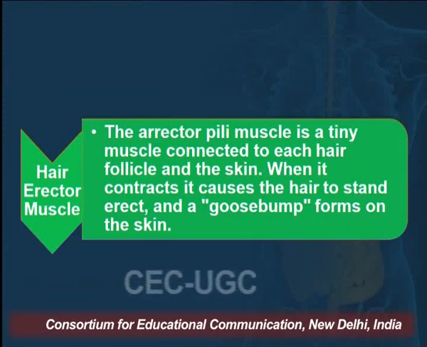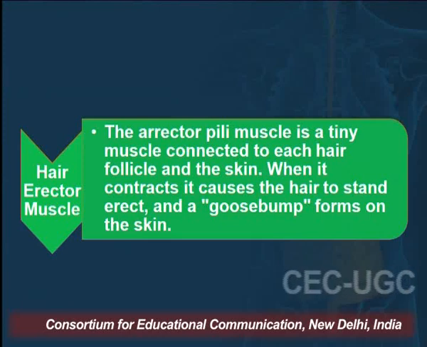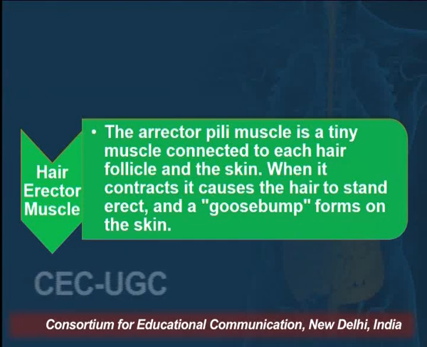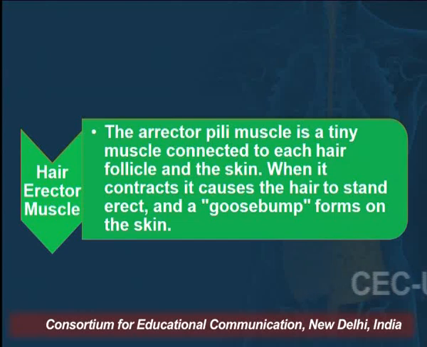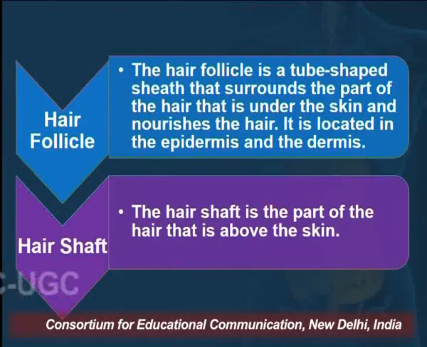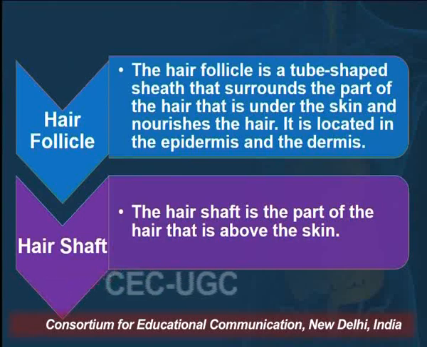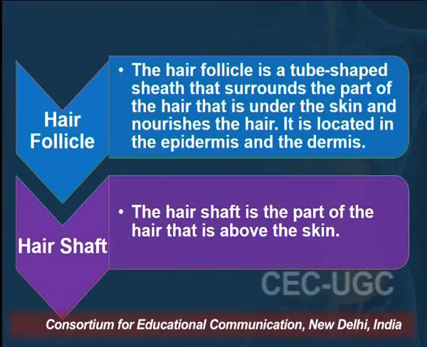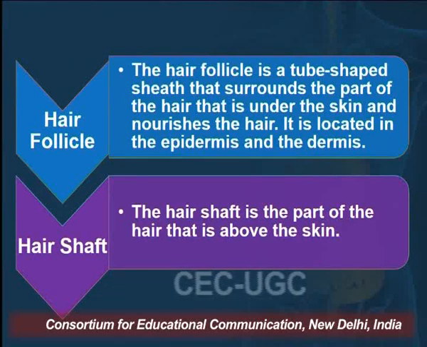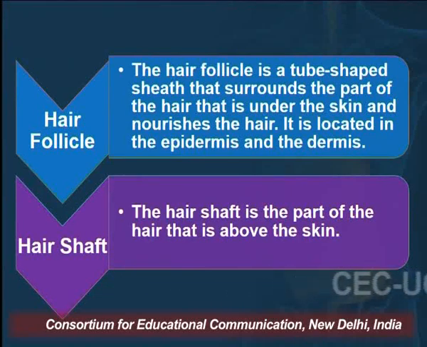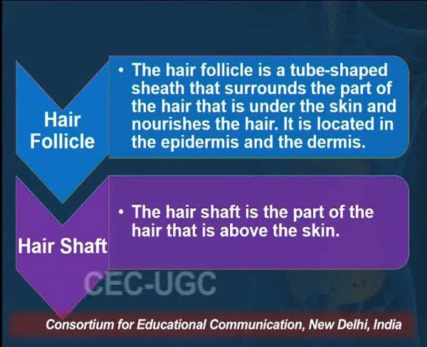Then hair erector muscles. The erector pili muscle is a tiny muscle connected to each hair follicle and the skin. When it contracts, it causes the hair to stand erect and goosebumps form on the skin. Then the hair follicle. The hair follicle is a tube-shaped sheath that surrounds the part of the hair that is under the skin and nourishes the hair. It is located in the epidermis and the dermis. Then hair shafts. The hair shaft is the part of the hair that is above the skin.